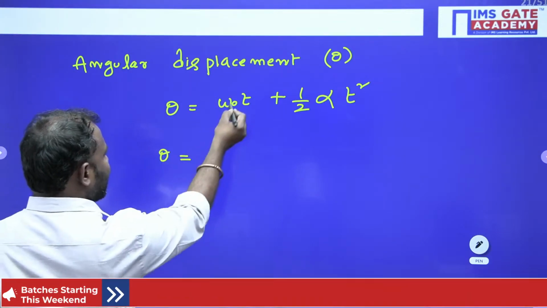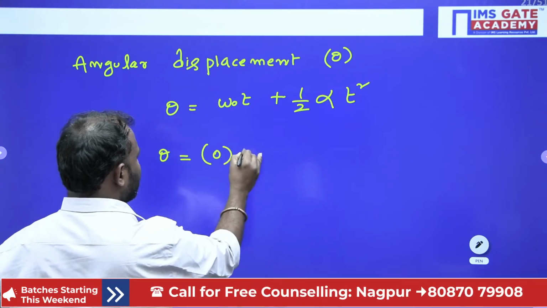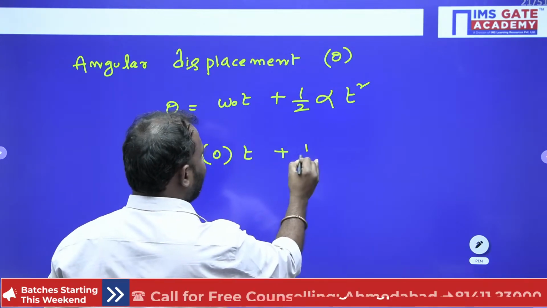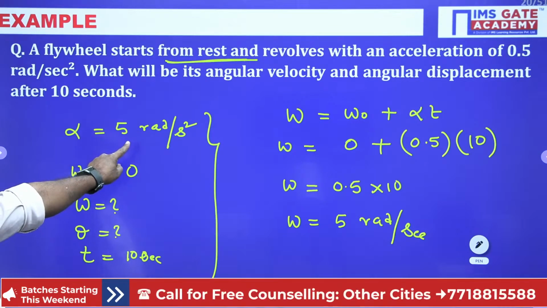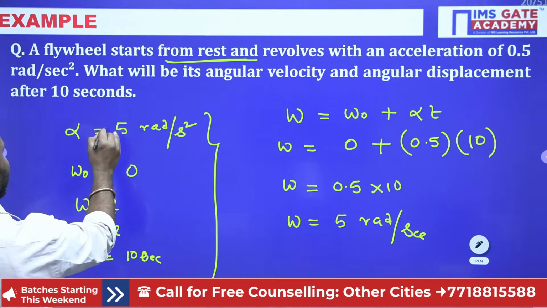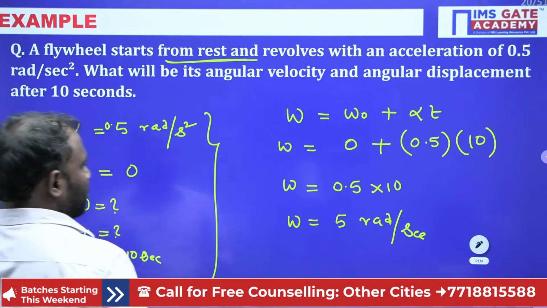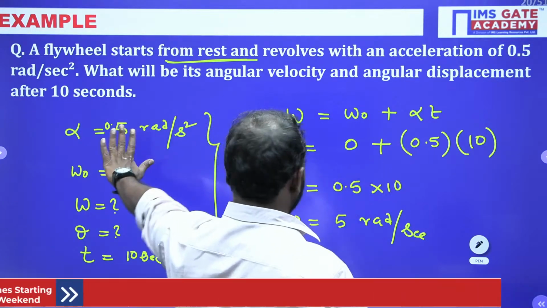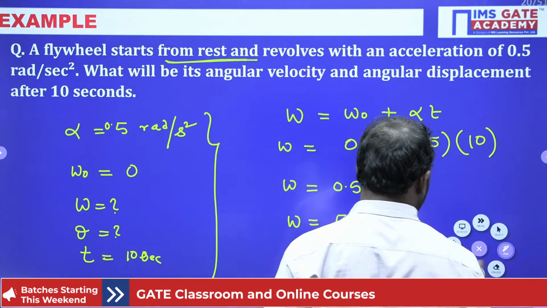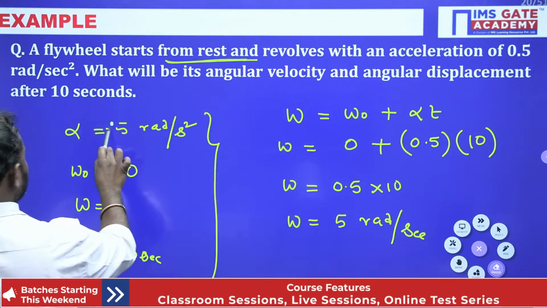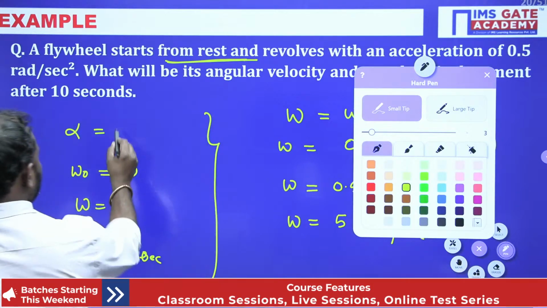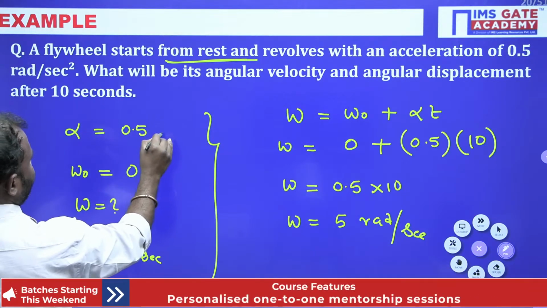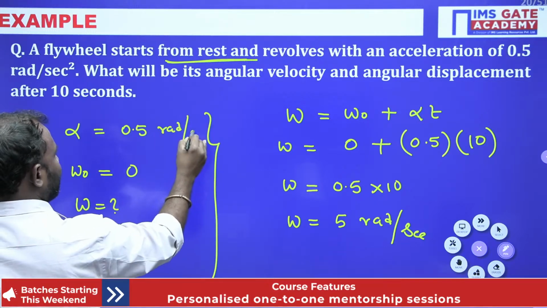So W naught is 0 into t, plus half into alpha. How much is alpha, guys? Alpha is 5 radians. Oh my god, it is 0.5. I'm sorry, it is 0.5. I substituted correctly, but I have written it wrong. Now let me correct this: 0.5 radian per second square.